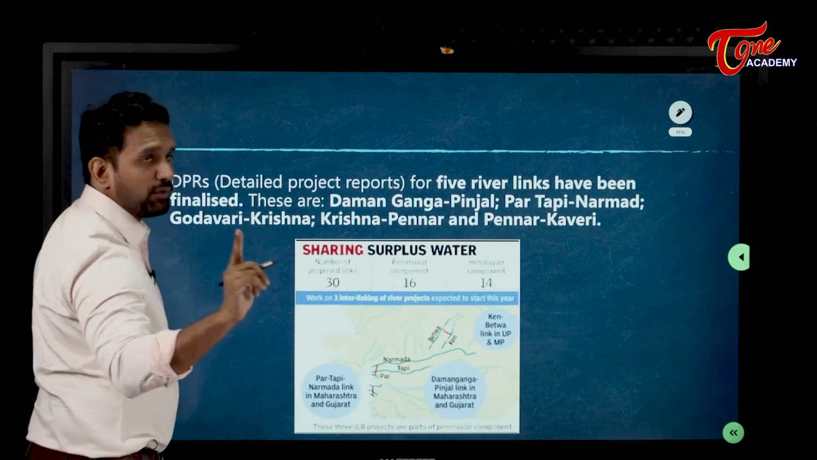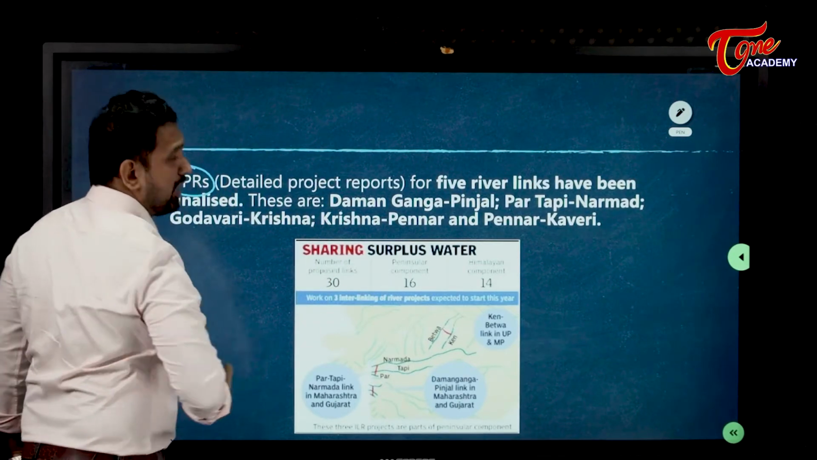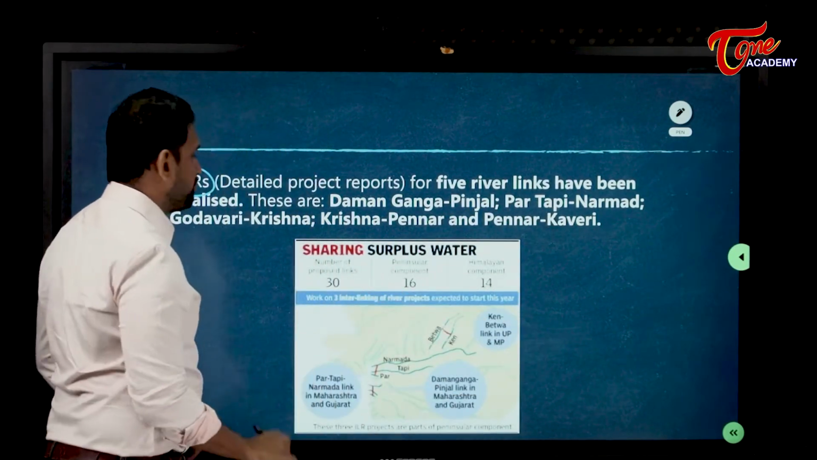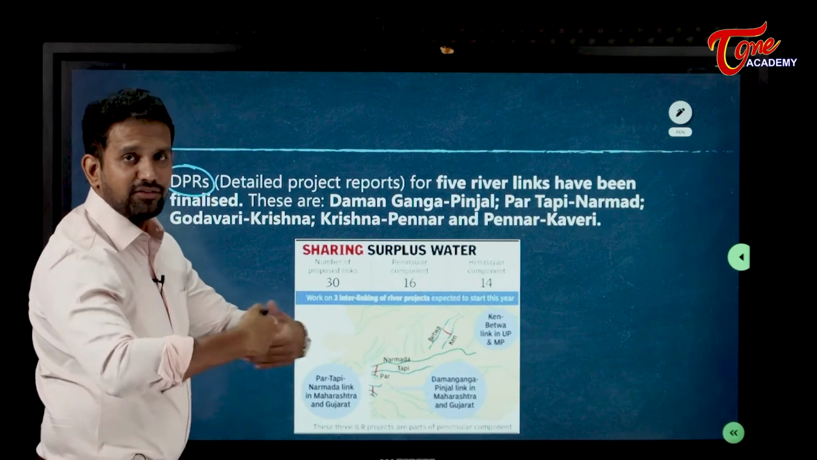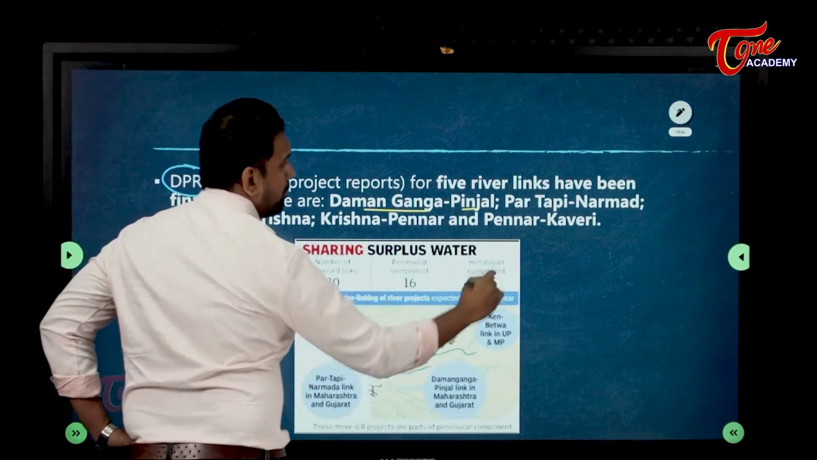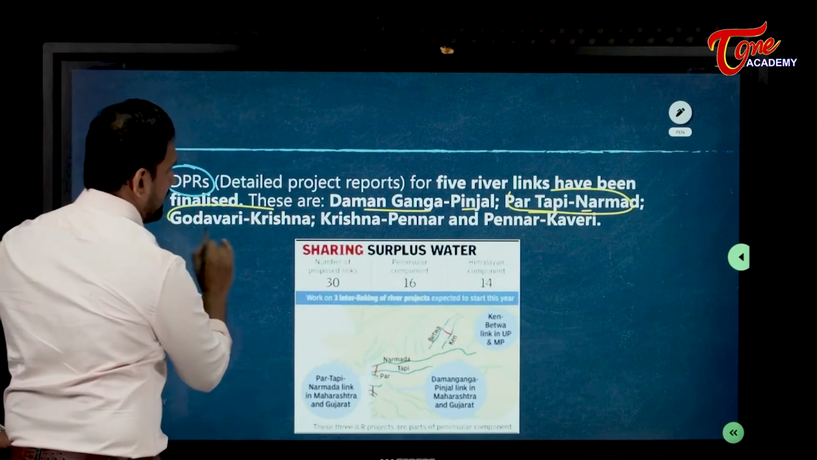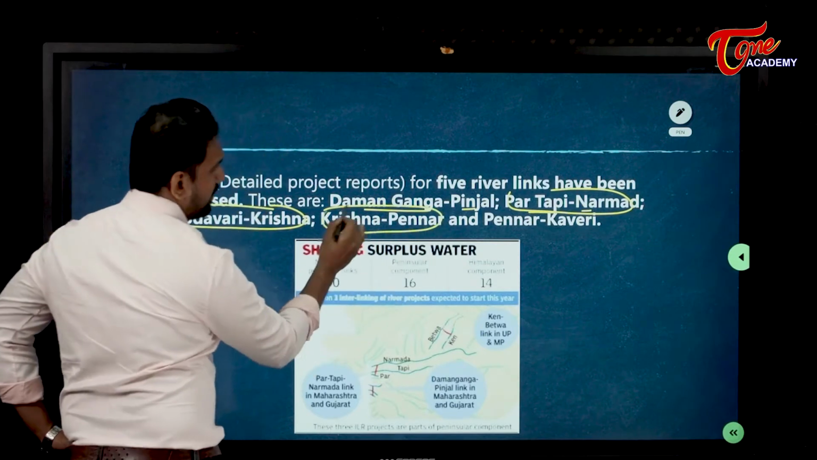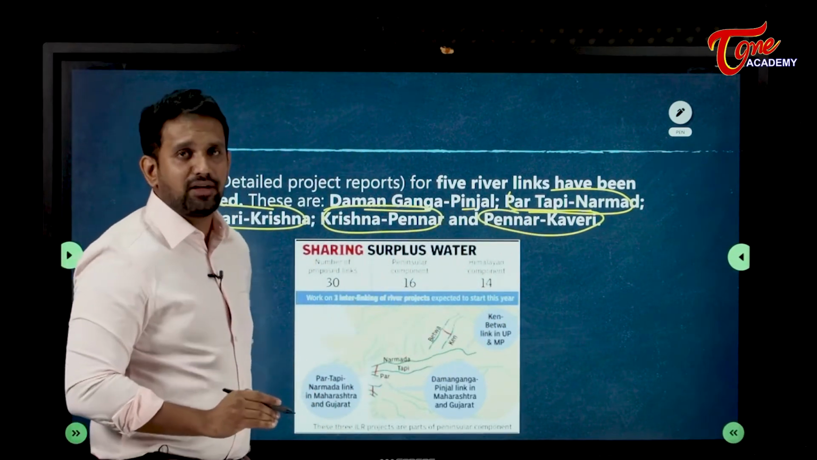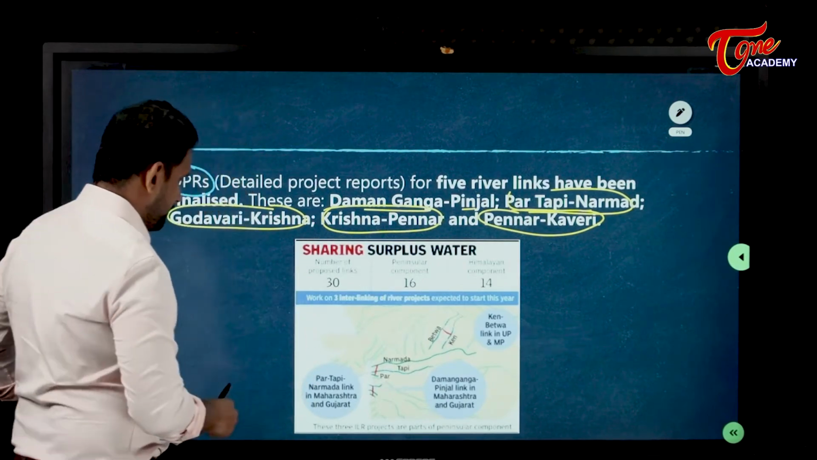Then this was there in the budget, my dear students. Detailed project reports are to be prepared for 5 river links, which has been finalized by the Government of India. It is said in the budget itself: Daman Ganga-Pinjal, Par-Tapi-Narmada, Godavari-Krishna, Krishna-Pennar, Pennar-Kaveri. The detailed project reports have been finalized, meaning how to link it, etc. Everything has been finalized.